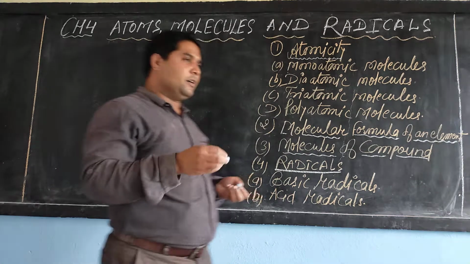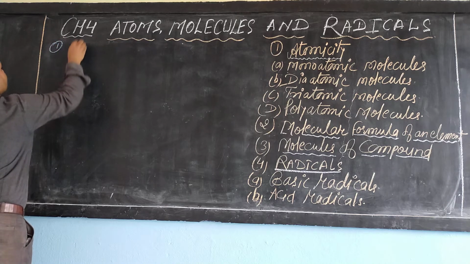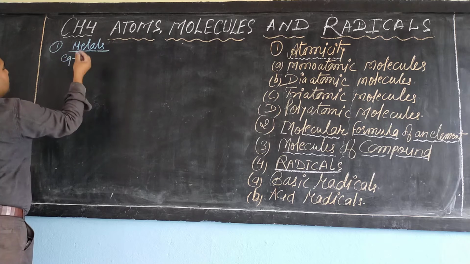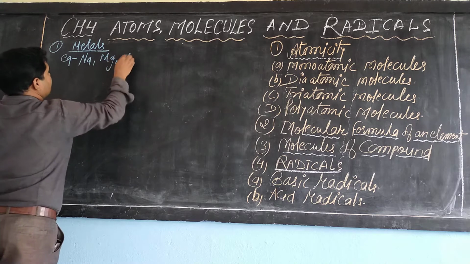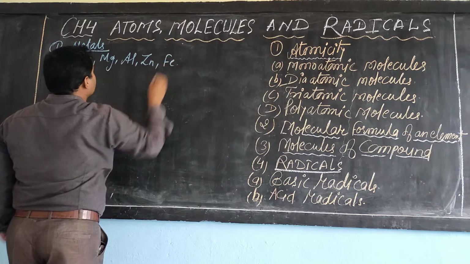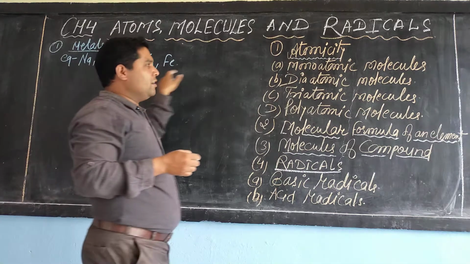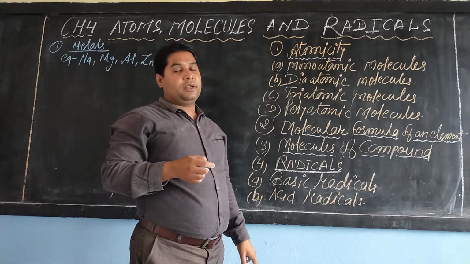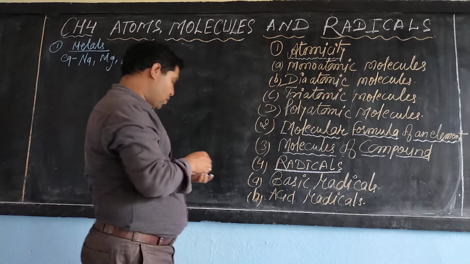For example, you see here metals: sodium, magnesium, aluminum, zinc, iron. These single atoms are considered as monoatomic molecules. Metalloids are also considered as monoatomic molecules.